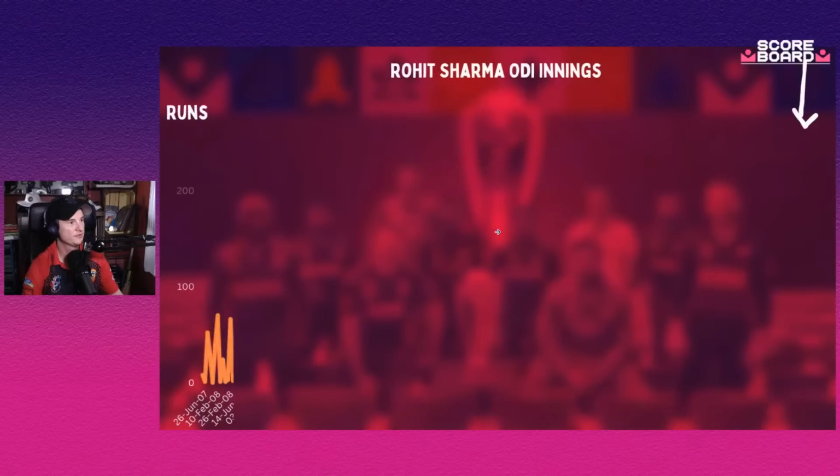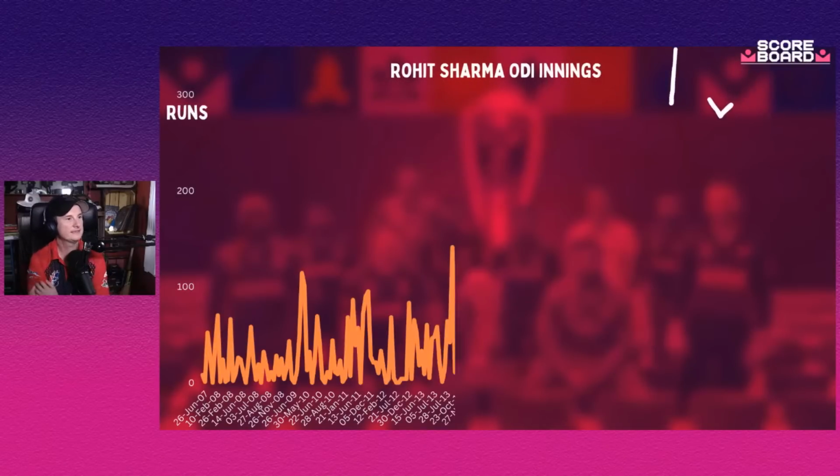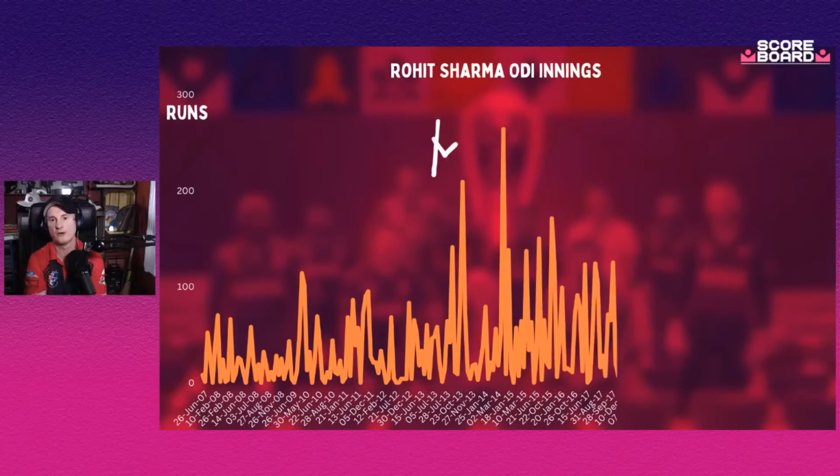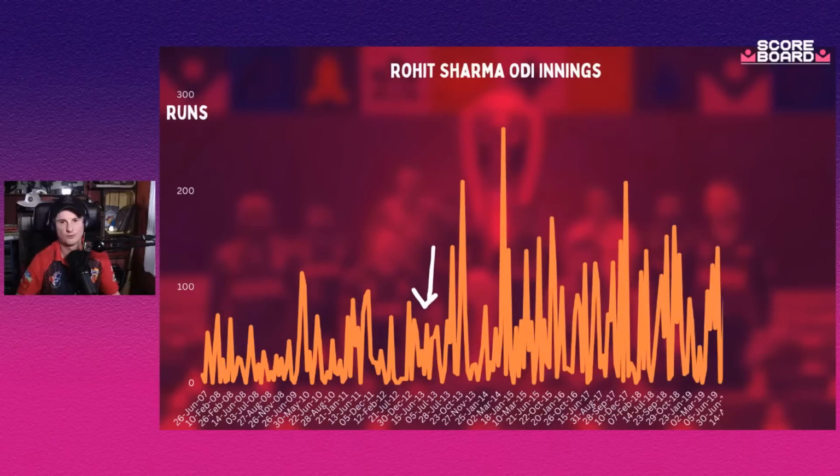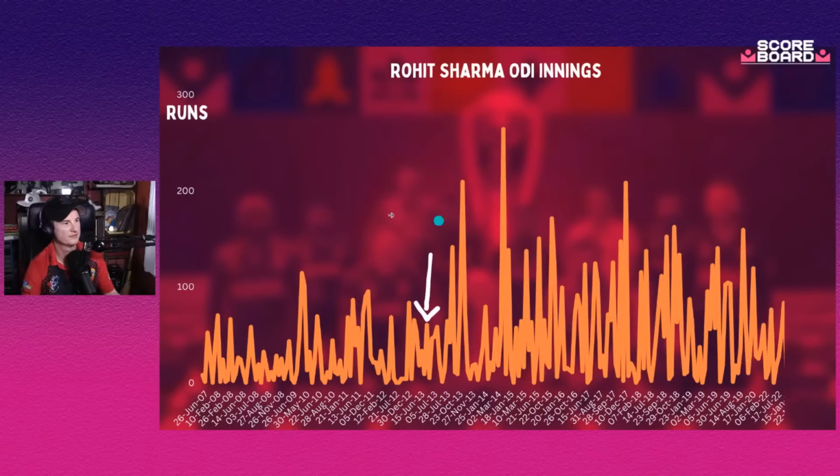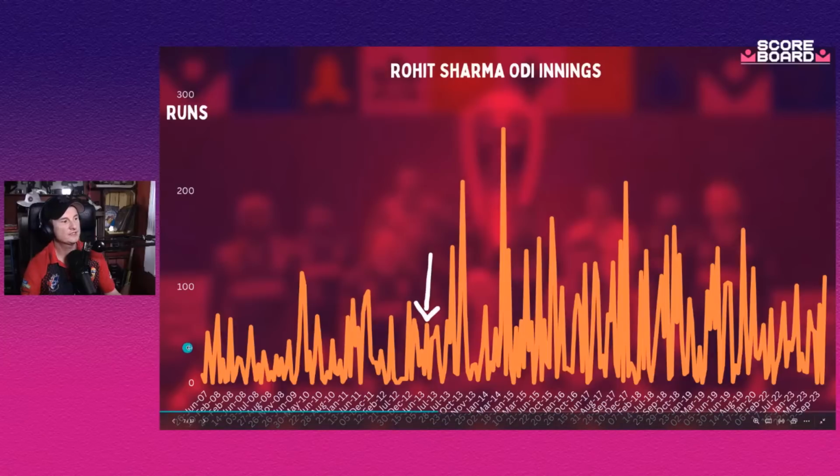Just wanted to show this one. This is his ODI innings all the way through his career, although I think I've got the last score wrong. It's going to annoy me, might annoy you, I don't know. And I put this arrow in for, essentially, the period more or less where he starts to open the batting. So you can see that as a middle order player, he doesn't really have a lot of success.